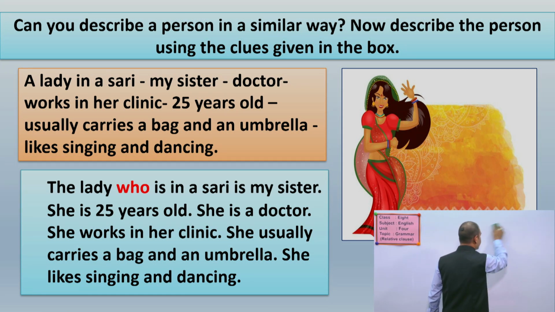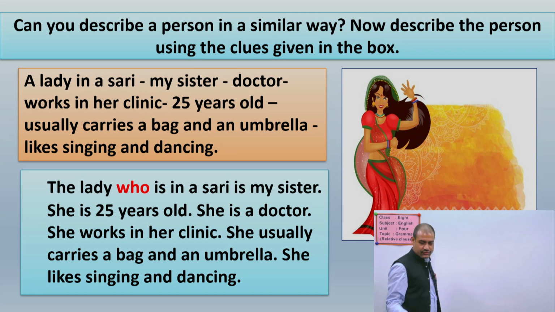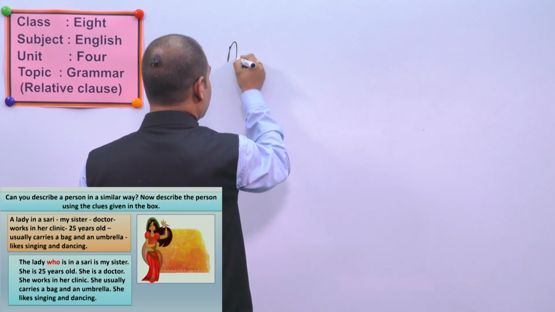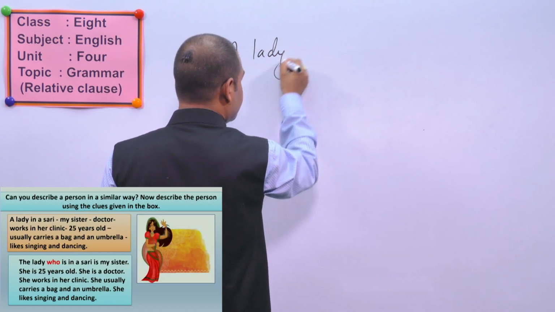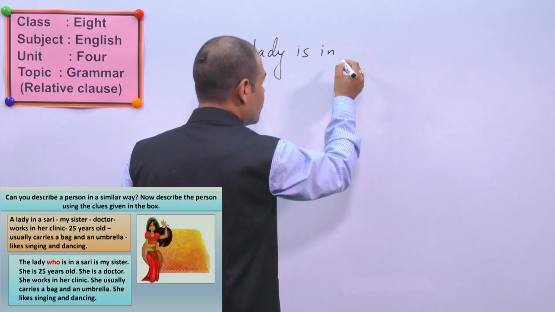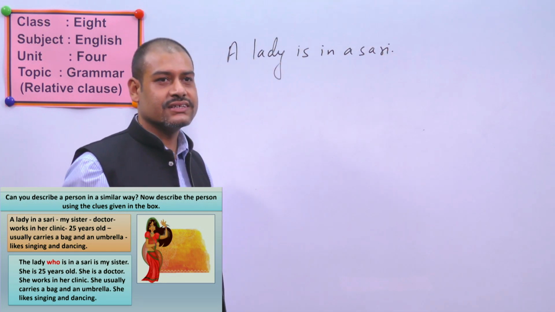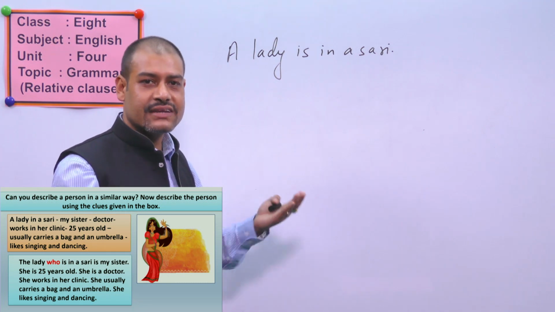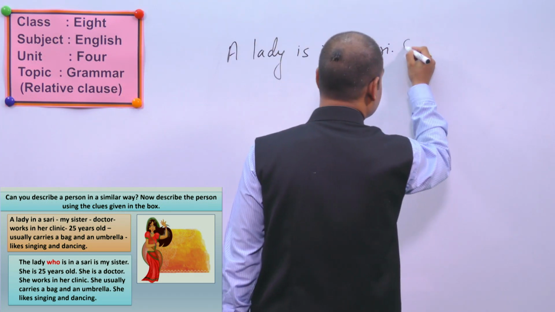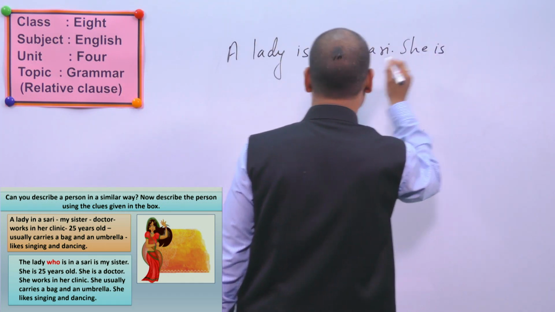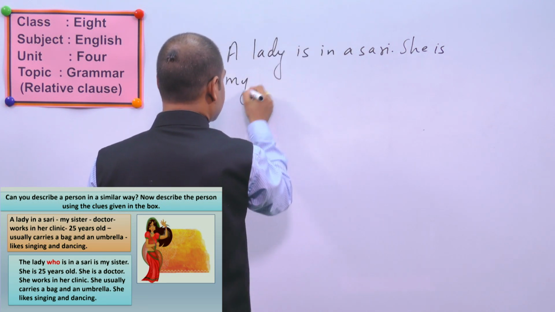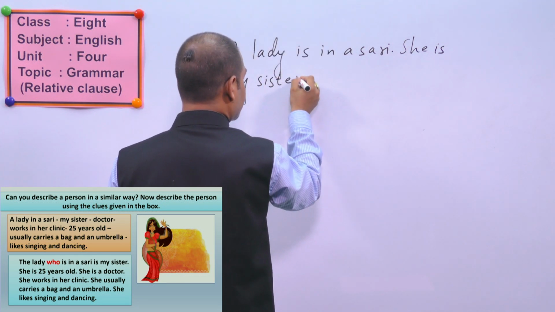We can divide this sentence into two sentences again. See, it can be like this one. A L-A-D-Y, lady is in a sari. This can be one sentence. Another sentence can be, she is my sister. She is my sister. All right?